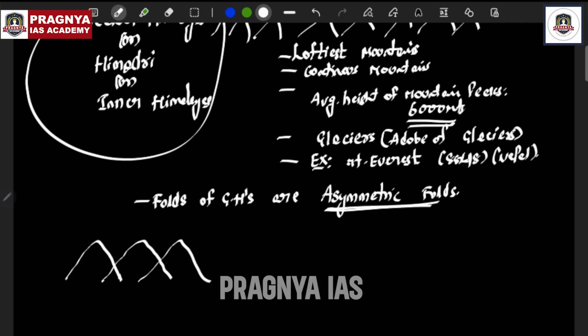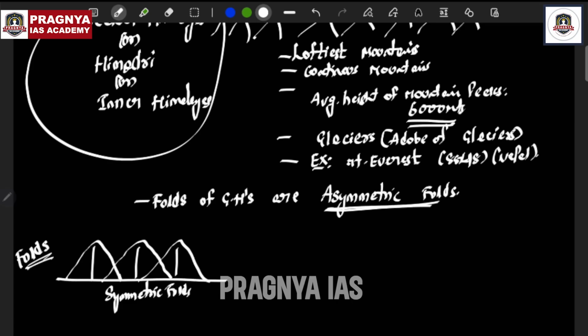Fold mountains are nothing but something like a fold. If you just take a cotton cloth, or a paper, and try to compress it from both the sides slowly, keeping it on a table, the paper will just fold, right? So these are nothing but the folds. And if you observe these particular folds, they are symmetric folds. That means you can observe all the folds are straight from the center.